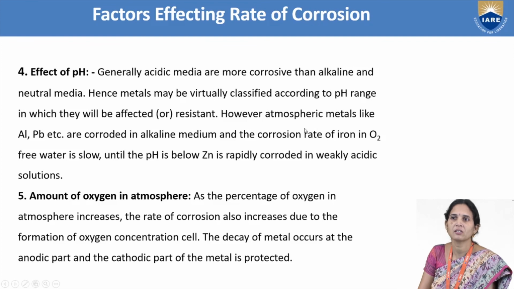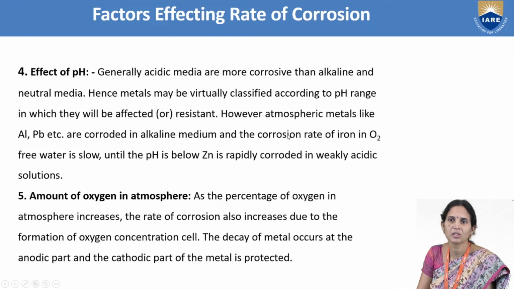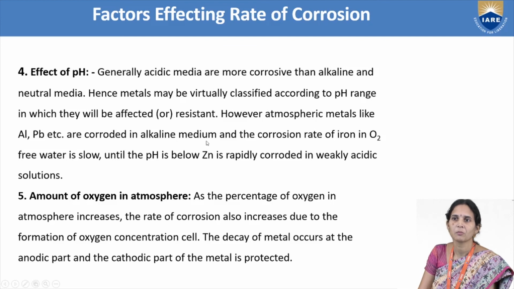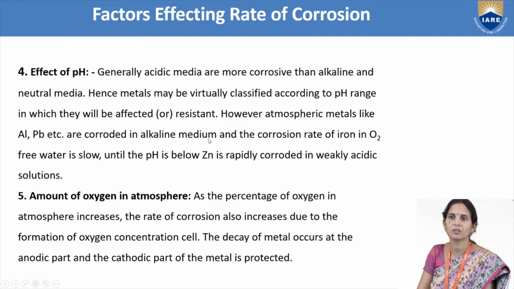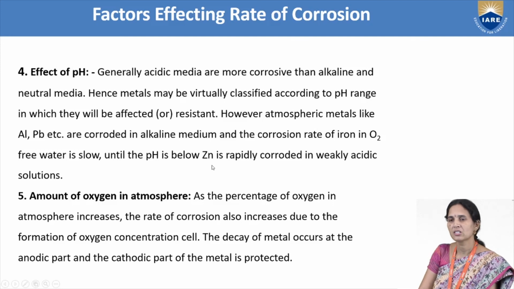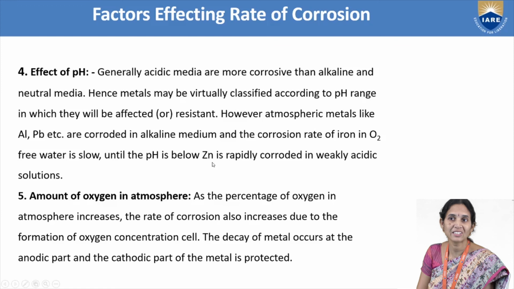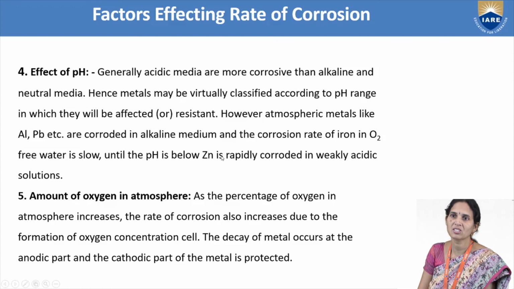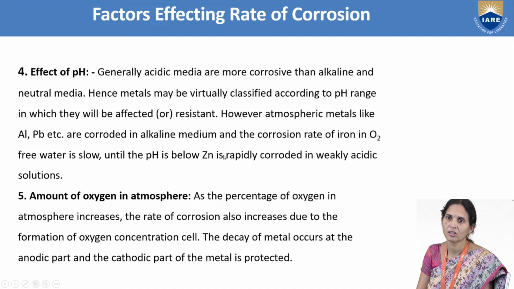For example, metals like aluminum and lead are corroded in alkaline medium. But some metals do not undergo corrosion in alkaline medium. For example, take zinc metal. When you increase the pH to 11, we can minimize the corrosion. But in acidic conditions, zinc metal will undergo corrosion.